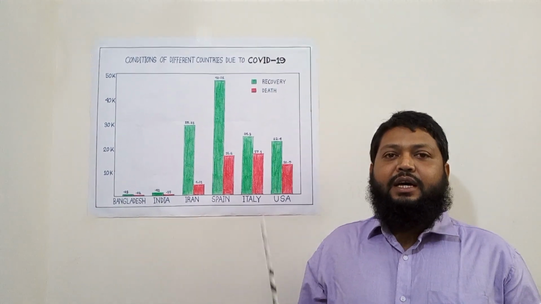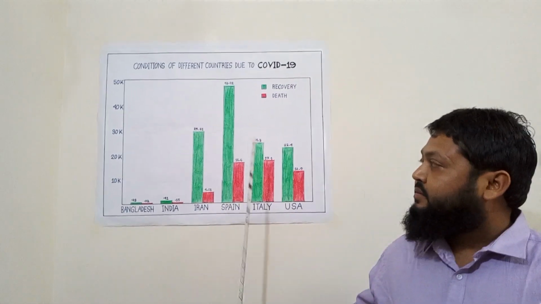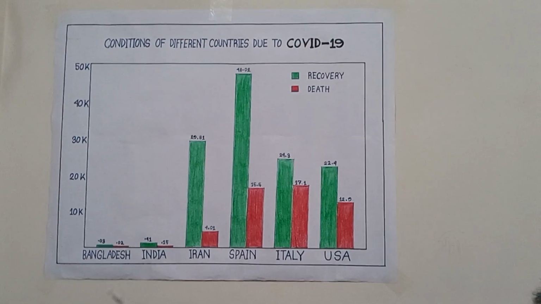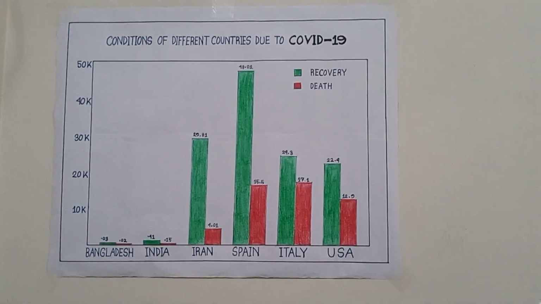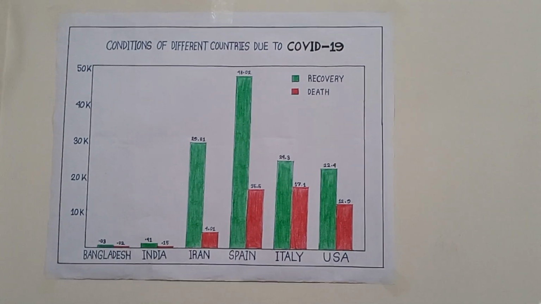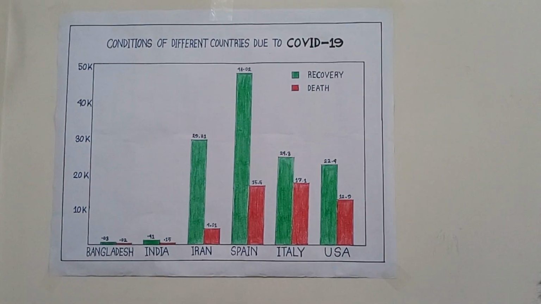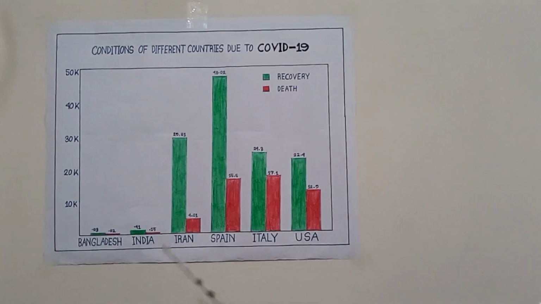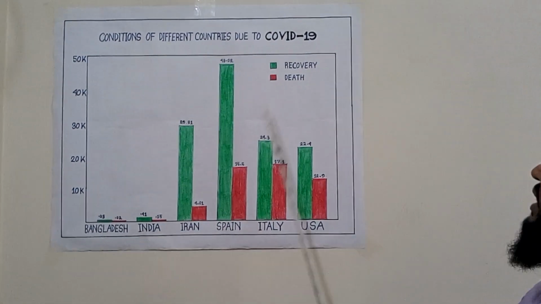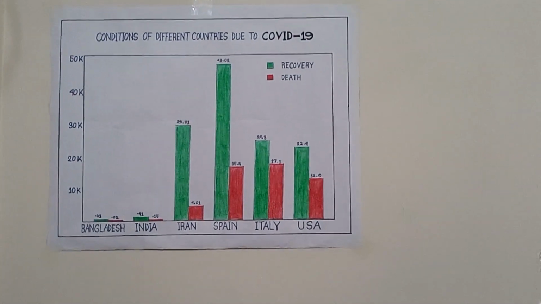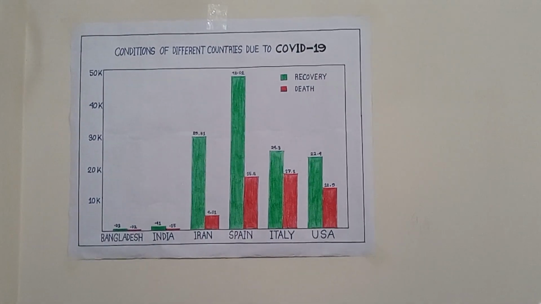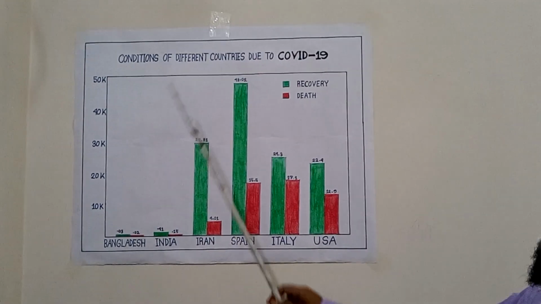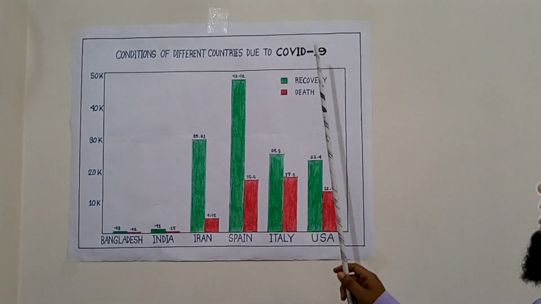So dear student, have a look at the graph. This is a graph. It is a column graph. There are various kinds of graphs like pie chart or line chart or column chart. It's a column chart, and in most cases in the exams the column charts are very common, I think. The present world is concerned about COVID-19, so I have taken the subject as COVID-19. The heading of this graph is conditions of different countries due to COVID-19.